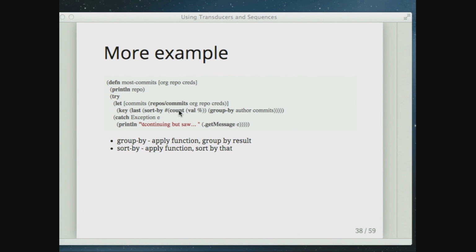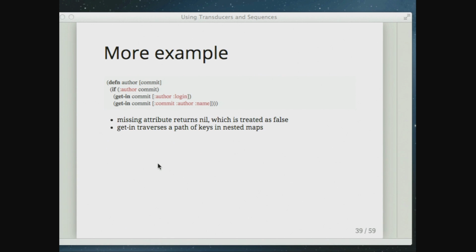You could flip this and sort it. It didn't really matter. This seemed to be the easiest way to do it. And what I'm going to get out of that is the last entry, and the thing I want out of that is the key. And so that allows me to pretty succinctly find this answer and figure it out.